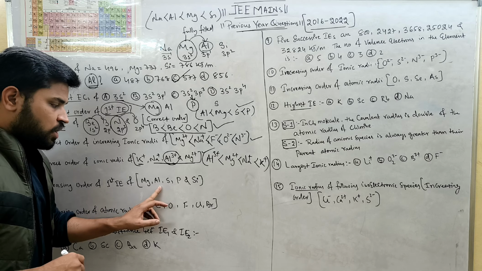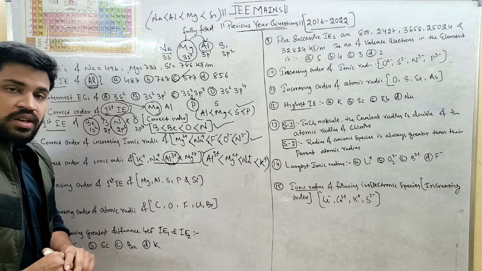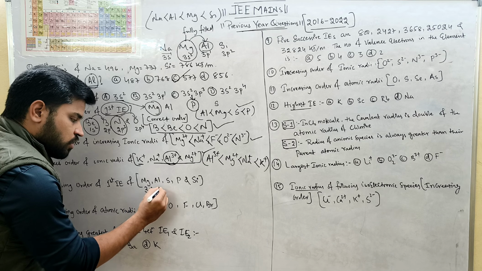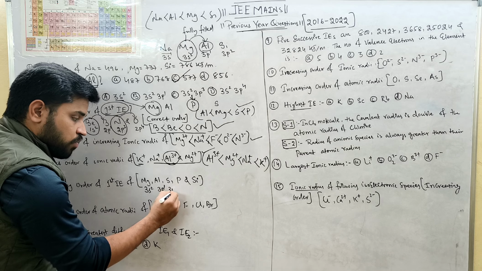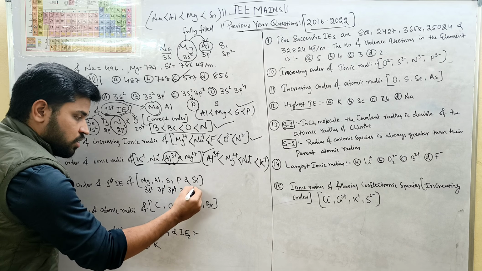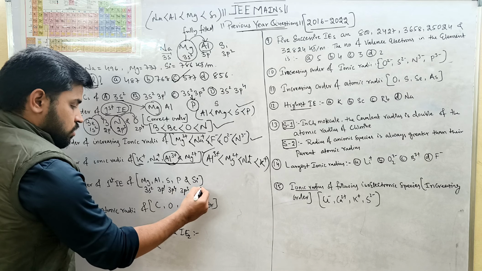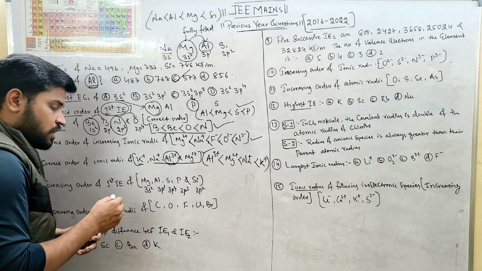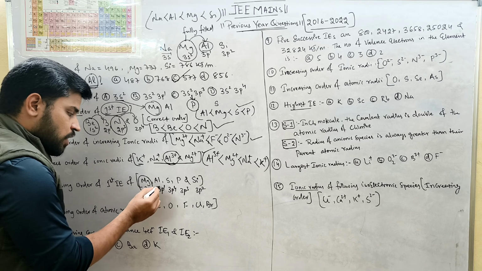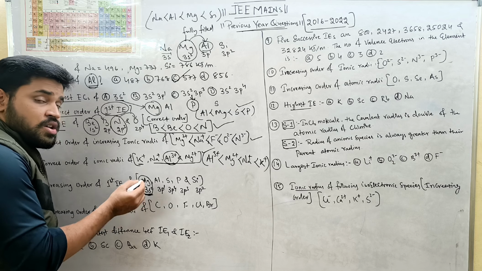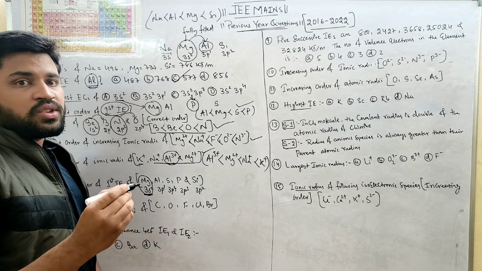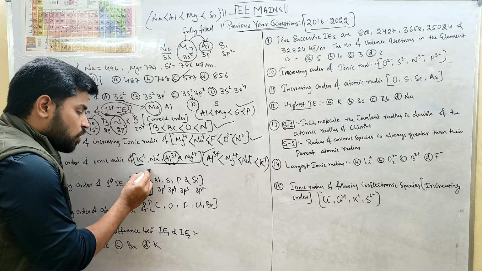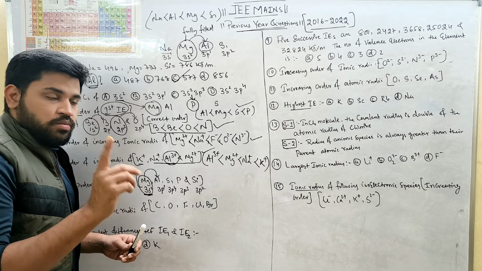So magnesium, aluminium, sulfur, phosphorus and silicon. We know that this is 3s2, this is 3p1, this is 3p4, this is 3p3, this is 3p2. So these are their electronic configurations. Out of this, as I told you, between magnesium and aluminium, magnesium is fully filled. When it is fully filled, it is highly stable. So its ionization energy will be more than aluminium. Are you getting my point?